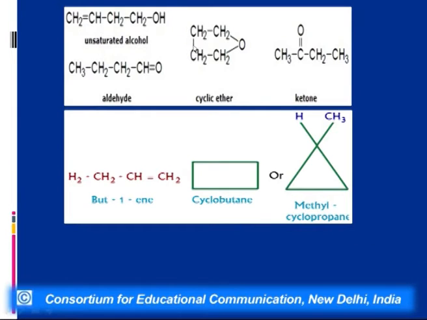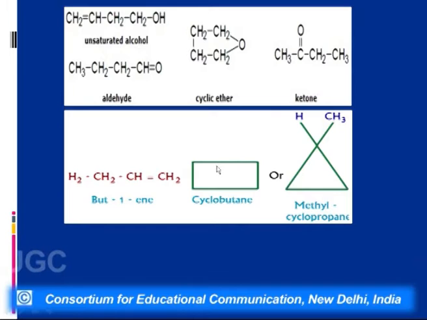If we look into ethers, ethers are chemically inert and they act as solvents. Whereas when we talk of a ketone here, again it will undergo nucleophilic addition reactions and some reactions due to the presence of alpha hydrogen also. The other class of compounds which are functional isomers are alkenes and cycloalkanes.